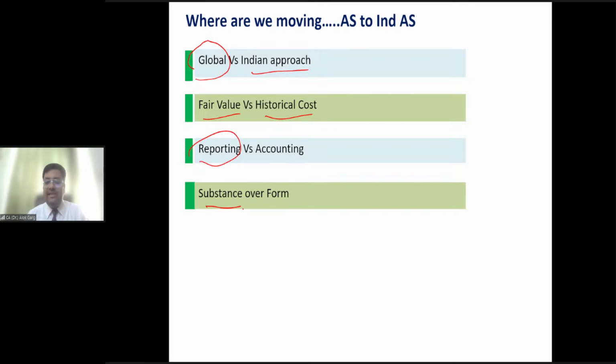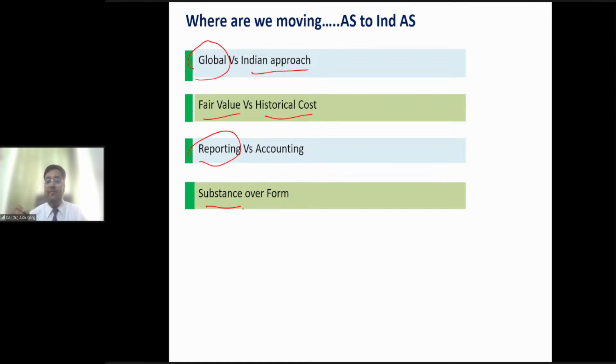So far, till CA Inter, you have read that preference share capital is share capital, right? But friends, going by the substance over form concept, preference share capital is not a residual interest like equity. It's not a share capital, it's a liability, right? Preference share capital has to be paid before equity. They are like a creditor. So in Ind AS, this preference share capital has not been shown as equity share capital. It has to be shown as a liability. So Ind AS standards are substance related standards.